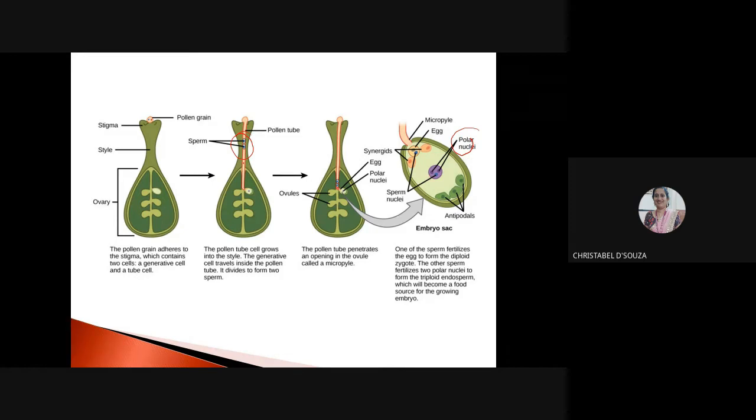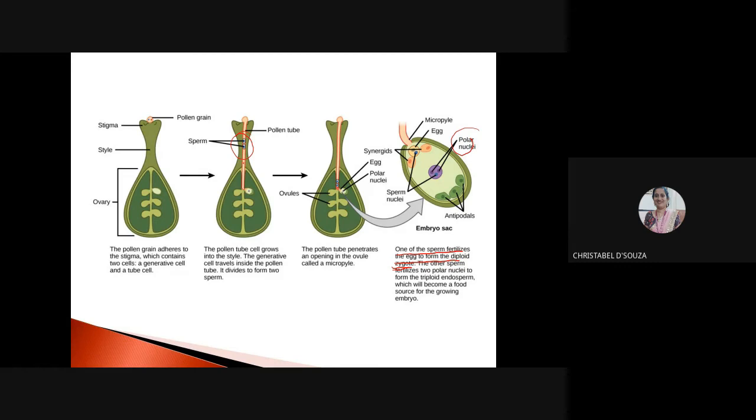And there are egg cells and the polar nuclei. Now one male gamete fertilizes the egg to form the diploid zygote. Please read this statement. One of the sperm cells, or one of the pollen male gametes, fertilizes the egg to form the diploid zygote. The other sperm fertilizes the two polar nuclei to form the endosperm. It is called the triploid endosperm, which will become the food source for the growing embryo.